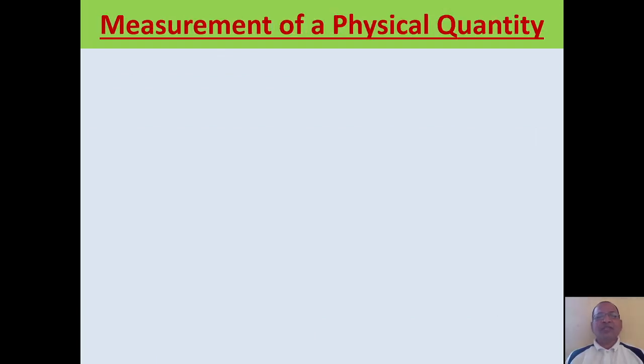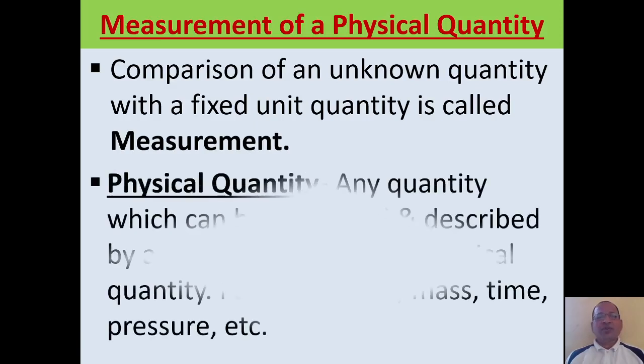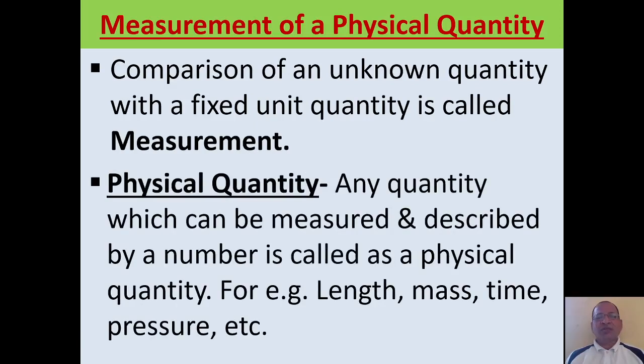So what exactly does measurement mean? Whenever we take measurement of any physical quantity, we compare an unknown quantity with a fixed quantity. Comparison of this unknown quantity with a fixed unit quantity is simply called measurement of this physical quantity. So what do we mean by physical quantity? Any quantity which can be measured, which can be computed, or which can be described by a number is simply called a physical quantity. In physics, we study various physical quantities: length, mass, time, pressure, etc. Every physical quantity is associated with a unit.